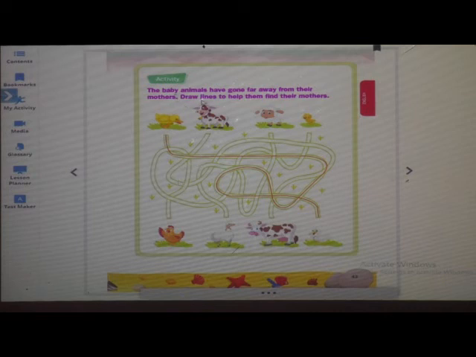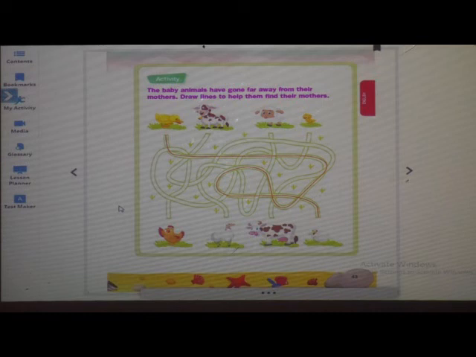The baby animals have gone far away from their mothers. What is the situation? Here are the babies of animals, and these are the mothers. So the babies have gone far away, and what we have to do? Draw lines to help them find their mothers. Shall we do this?